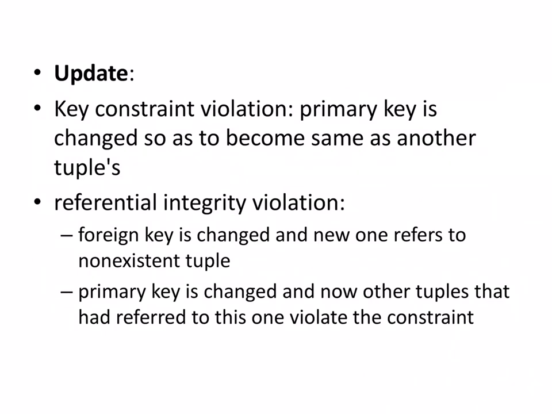Then the update operation, whenever it happens, might again cause the same thing. So let's see what all it can do. In update, you can update any value. Say you are trying to update the primary key value and you accidentally give it the same value as another tuple.